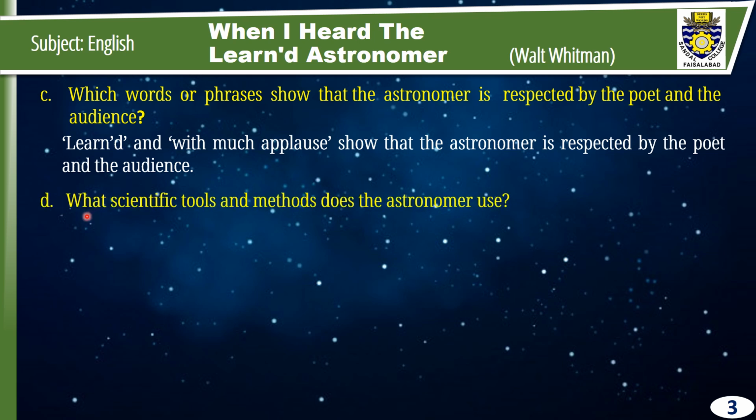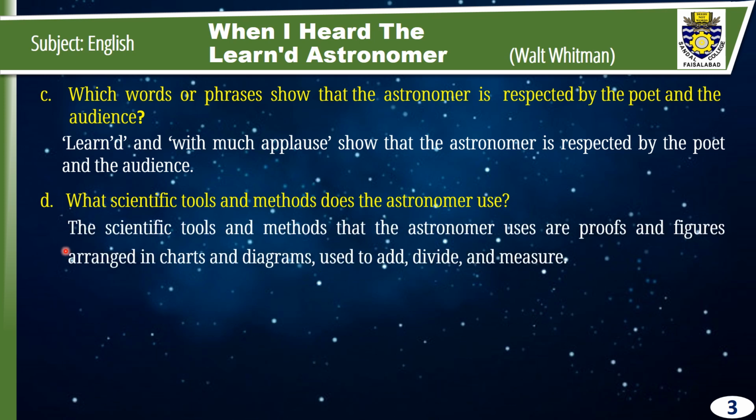D. What scientific tools and methods does the astronomer use? The scientific tools and methods that the astronomer uses are proofs and figures arranged in charts and diagrams used to add, divide, and measure.